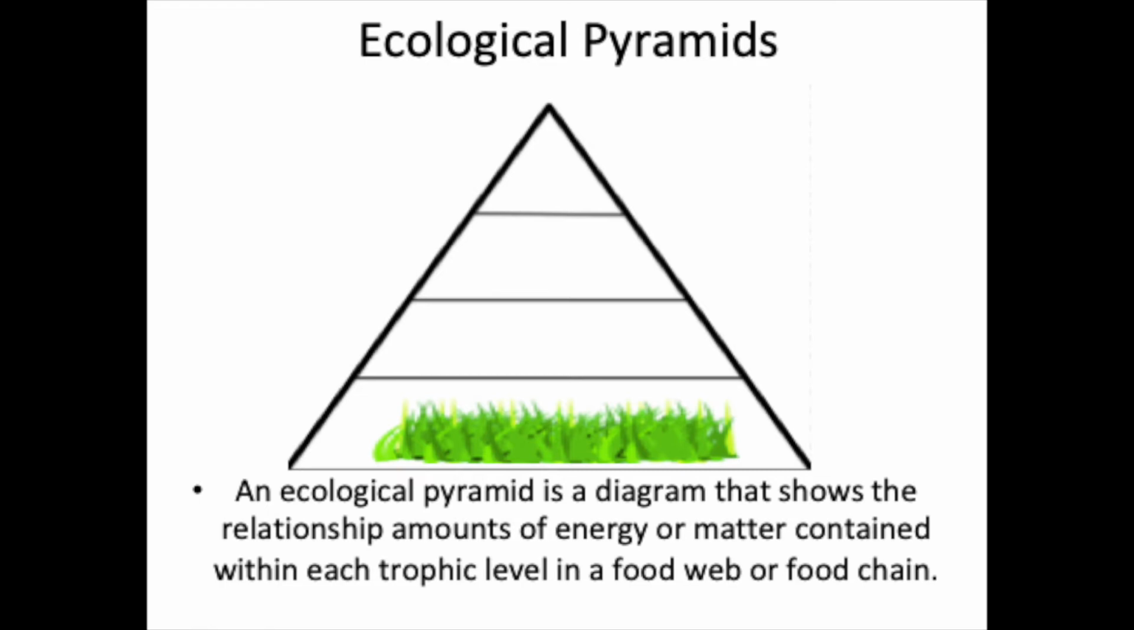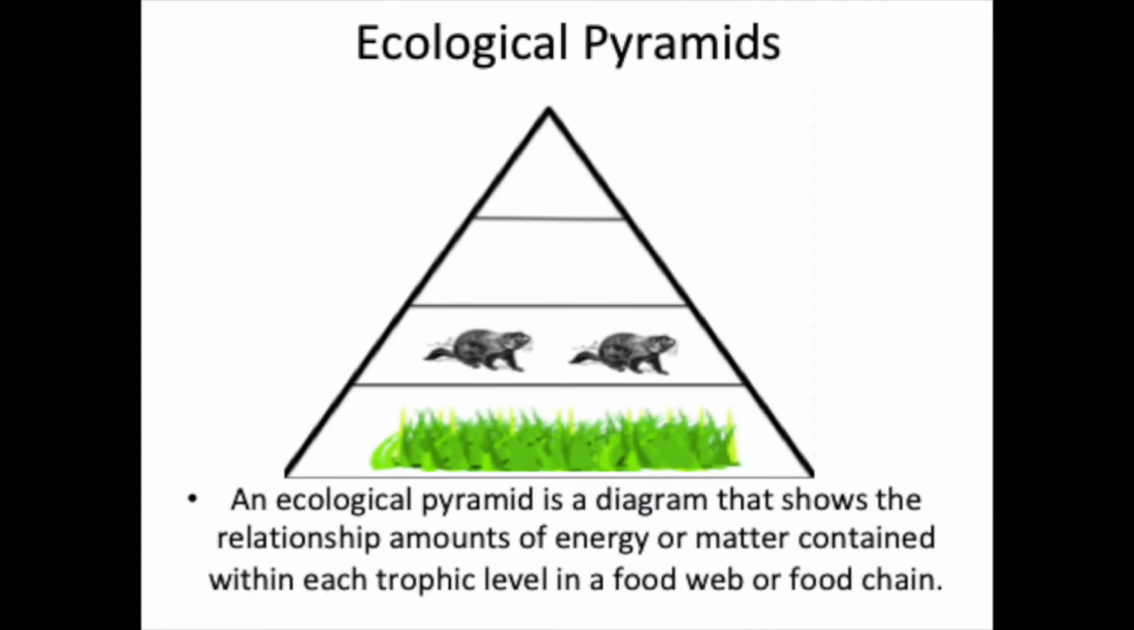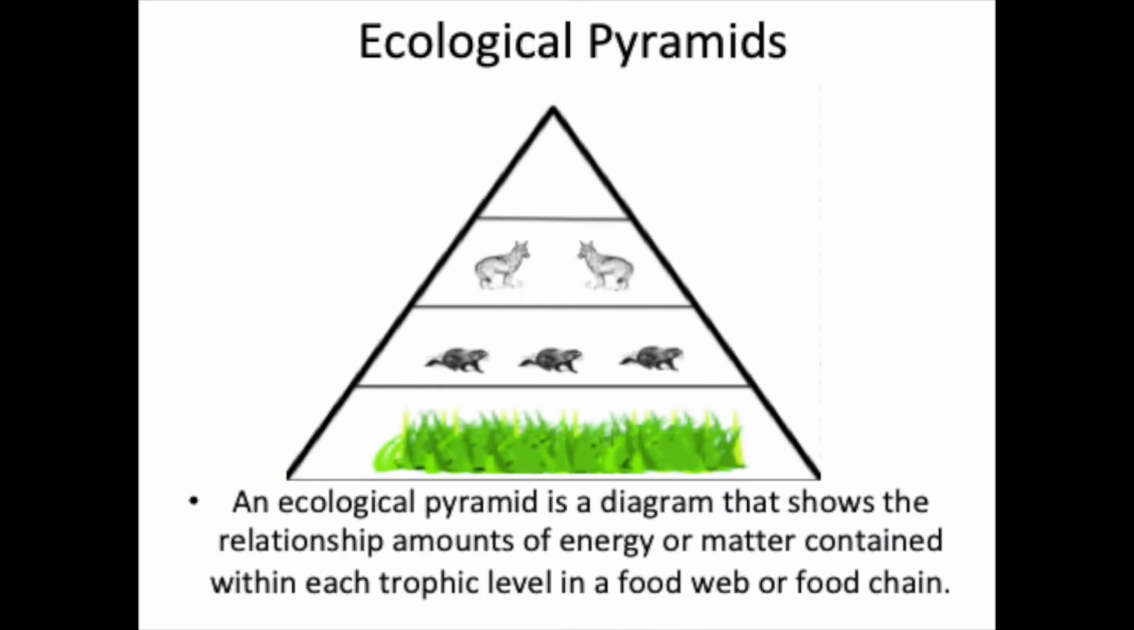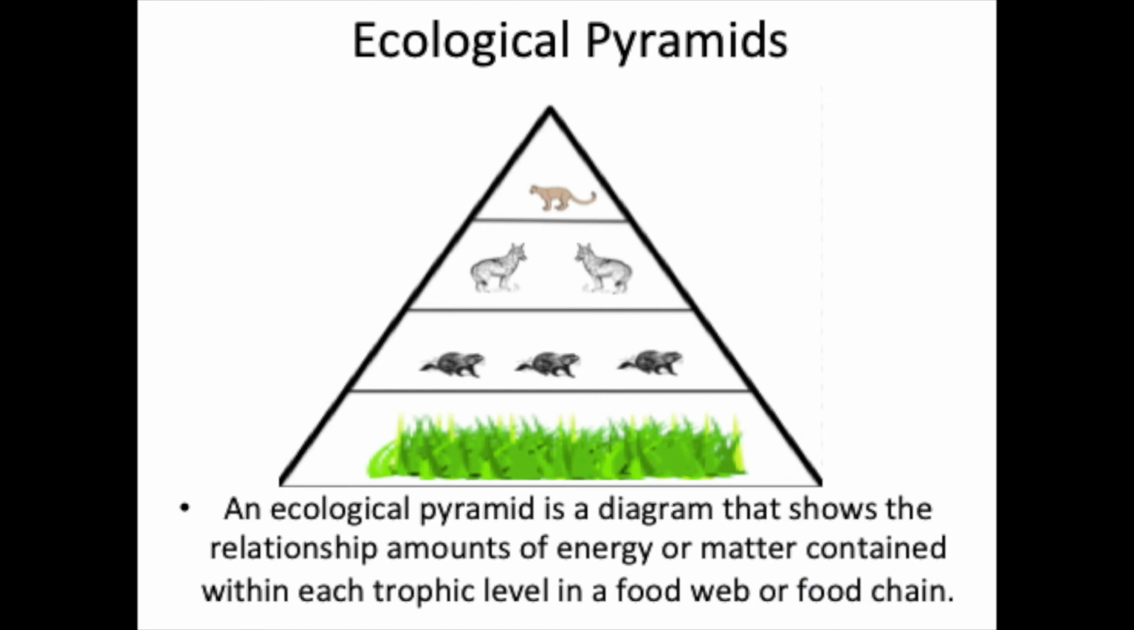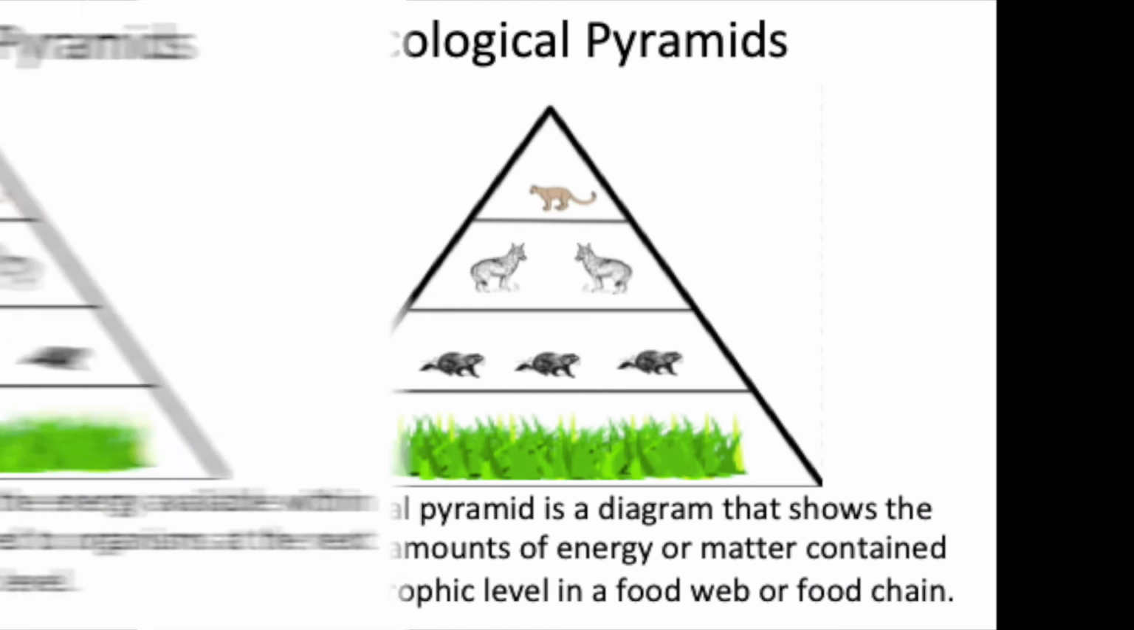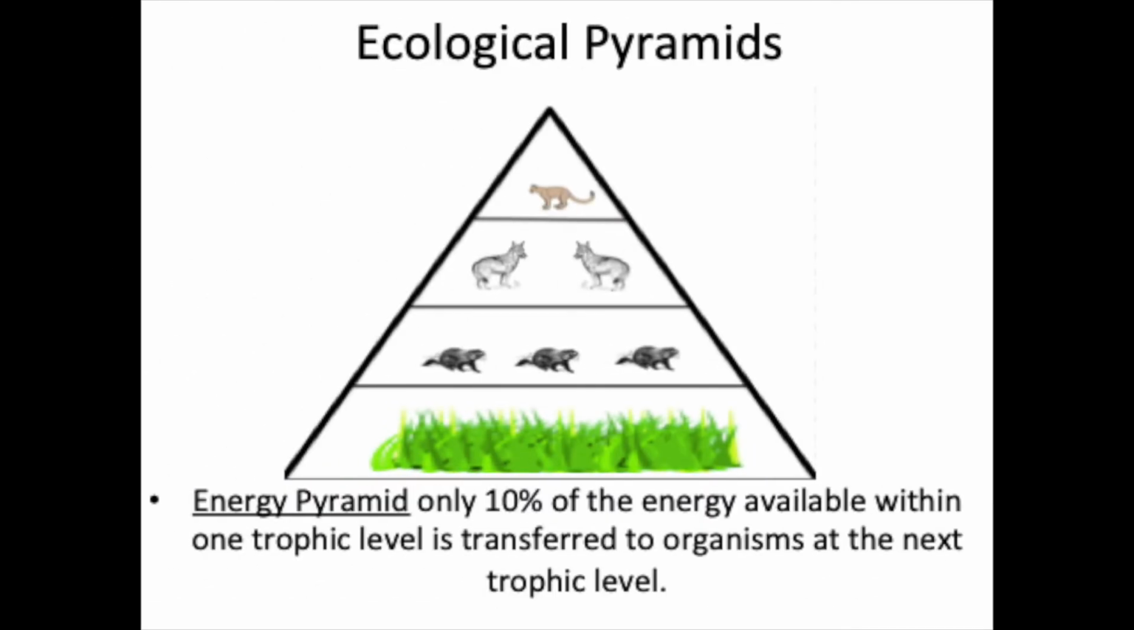So we'll start out by looking at the very base level. This is where a lot of energy is consumed through the autotroph, and then on top of it we have our primary consumer, which is our groundhog. On top of that we have a secondary consumer, which is our coyote, and then finally we have our puma at the top of the pyramid. One of the key concepts to understand in our energy pyramid is that only 10% of the energy available at one level is passed on to the next.